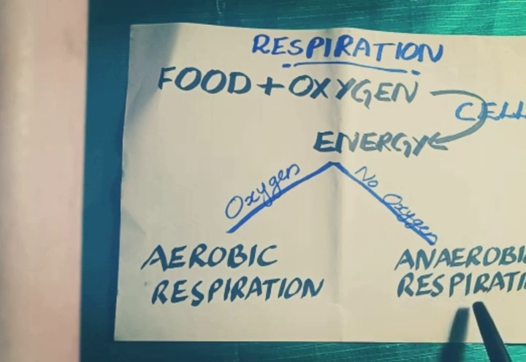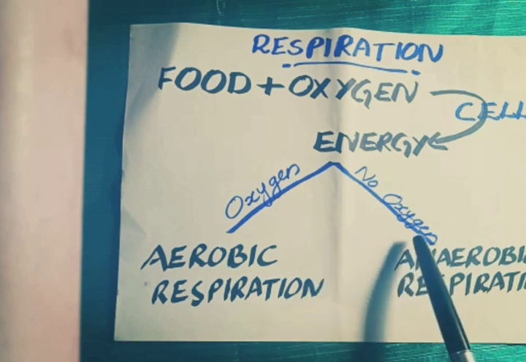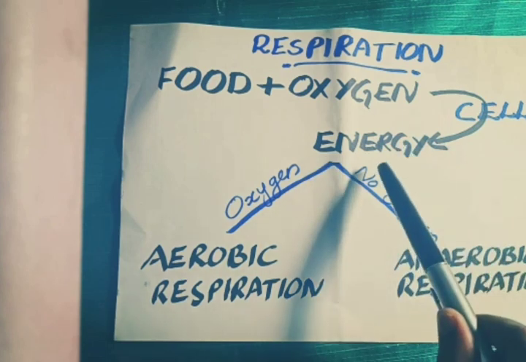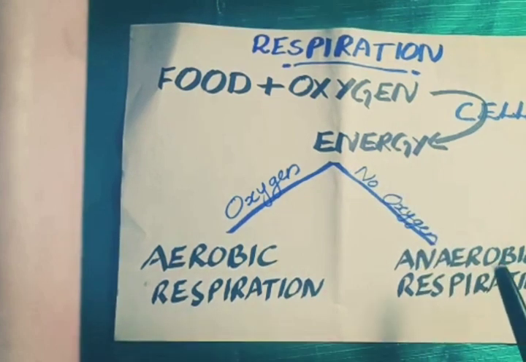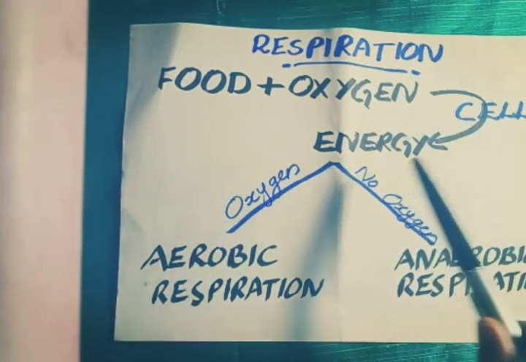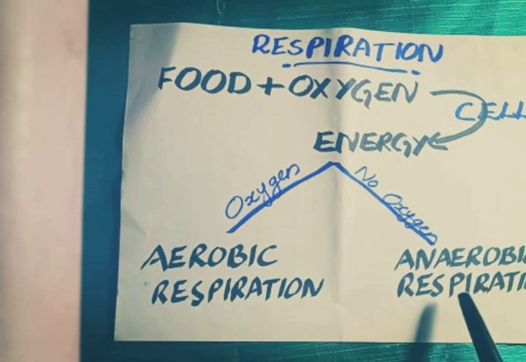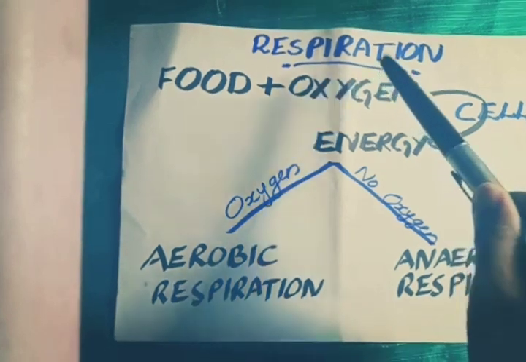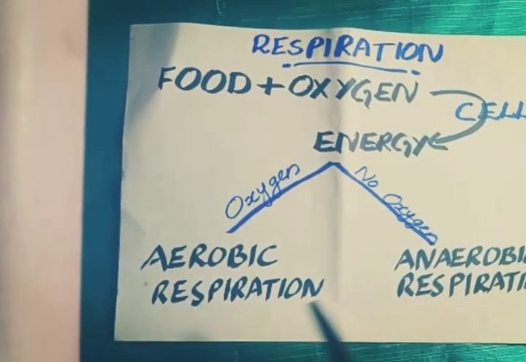For anaerobic respiration, they are not using oxygen. Oxygen is not needed. In the absence of oxygen, energy can be produced. Living organisms produce energy in the absence of oxygen. That process is called anaerobic respiration. We can say respiration is of two types, aerobic and anaerobic respiration.